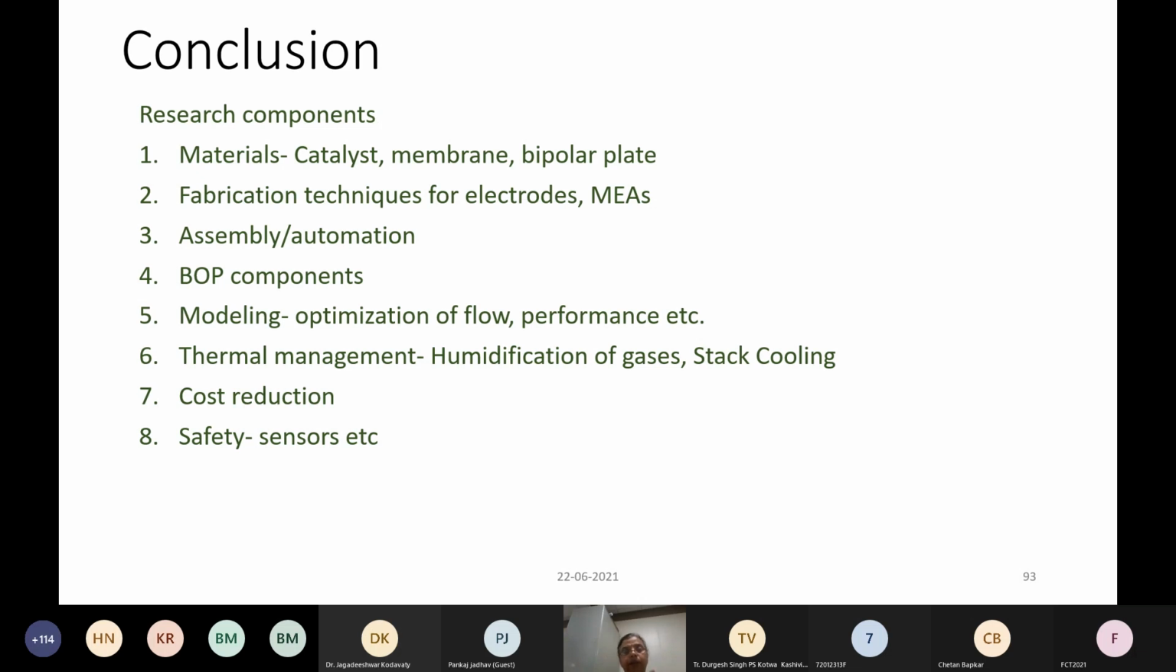So in conclusion, I would just like to say that research components may be materials, most of the papers will be on materials. However, these other BOP components, all these things put together only can make a fuel cell system which is complete and which can be utilized in all our vehicle or transportation applications. Thank you.